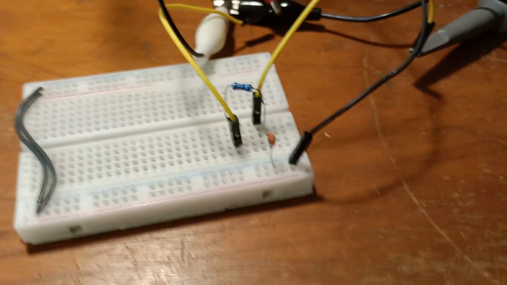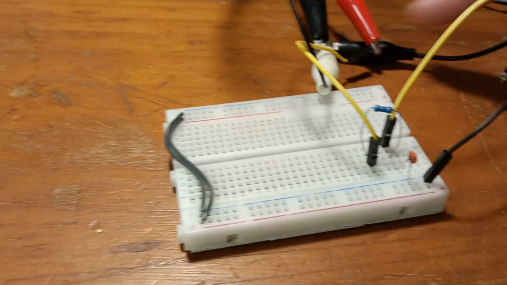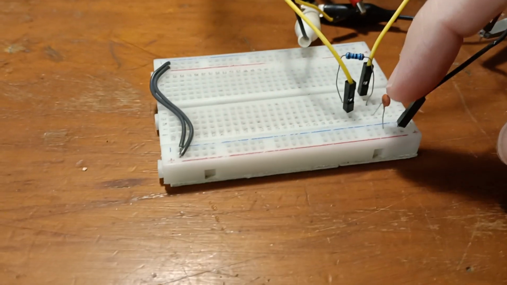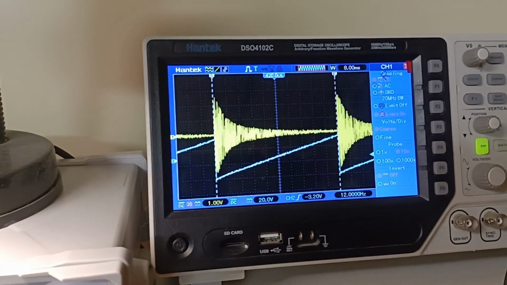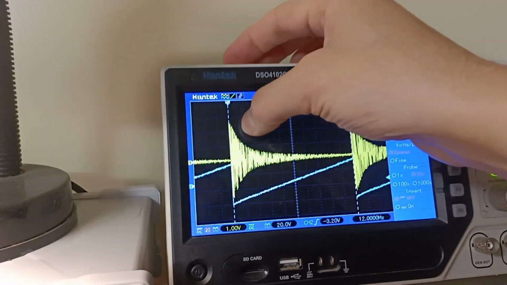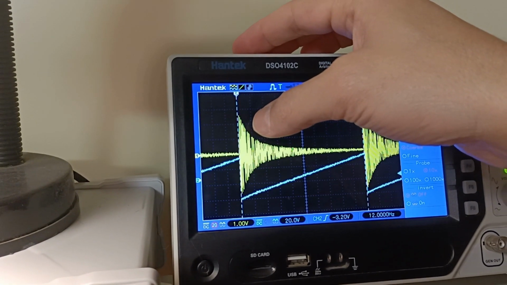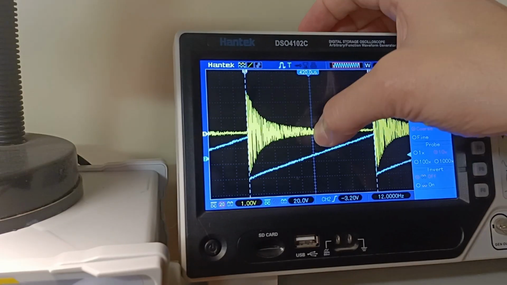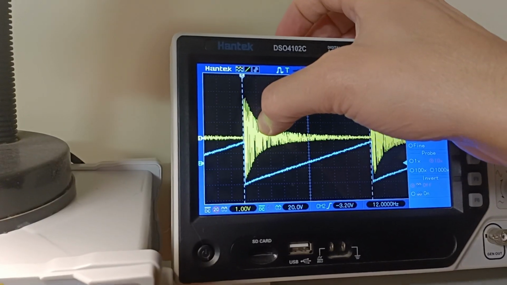Now what I've got going on is a simple low pass filter with a resistor going through to a capacitor, and the capacitor goes to ground, and my measure point is at the corner between the resistor and the capacitor. And now we can see we've got the profile of our low pass filter, and I can kind of say that at the first division, let's say we're doing 20 megahertz, so halfway this would be at 10 megahertz behavior, so this is going to be like 2 megahertz behavior.